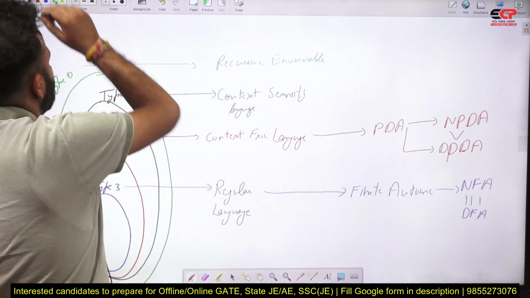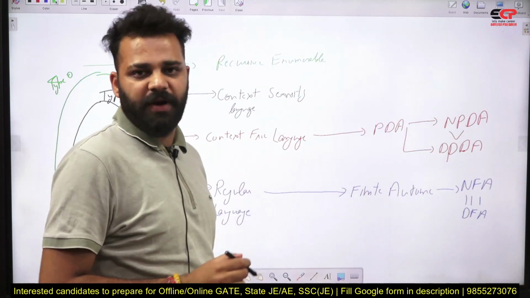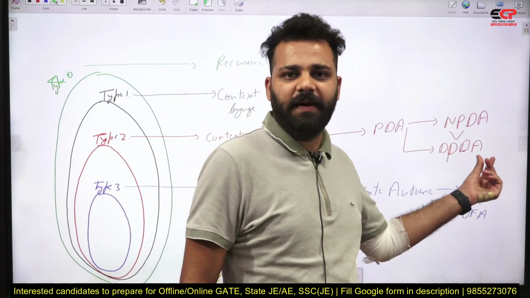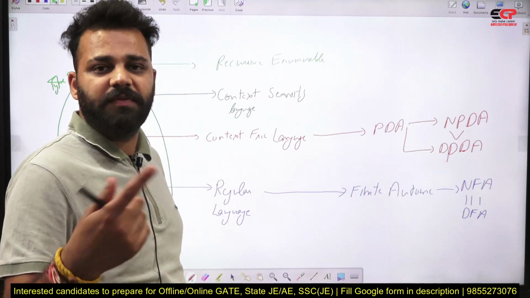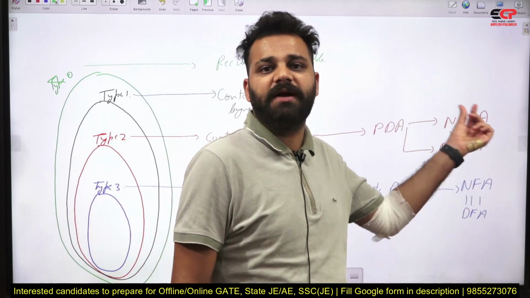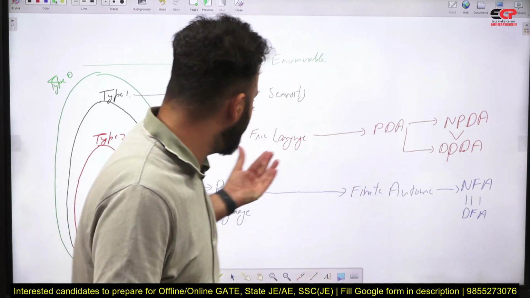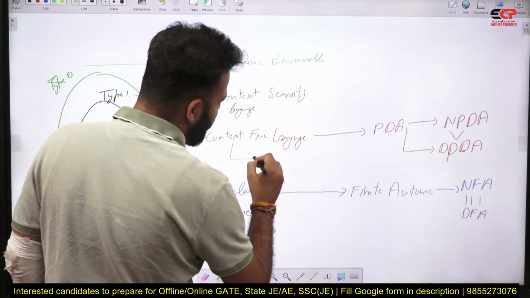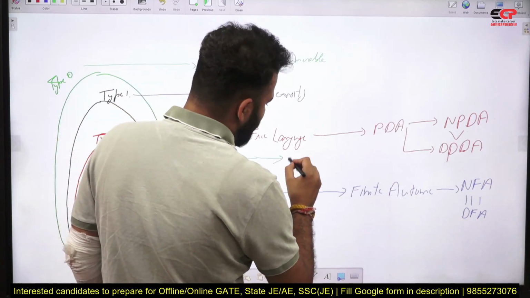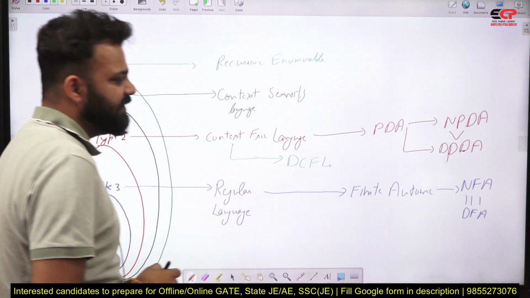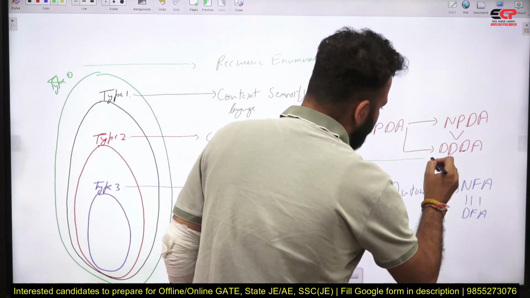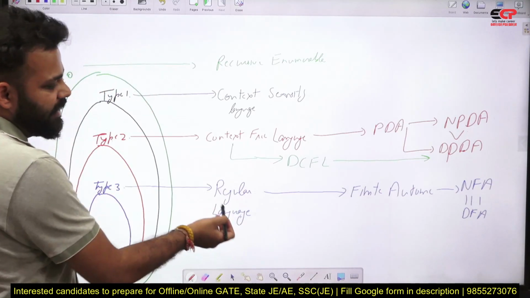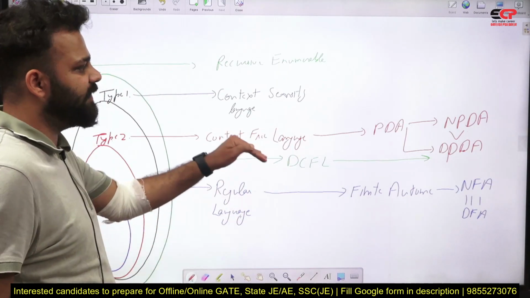Now, as NPDA is more powerful than DPDA, this means there must be a set of languages which NPDA can accept but DPDA cannot accept. So there will be some smaller subset of this language. Context free also has a smaller set, which is called deterministic context free language, DCFL, which is accepted by DPDA. So the smallest set is regular language, after that the bigger set is DCFL, then CFL, then CSL.